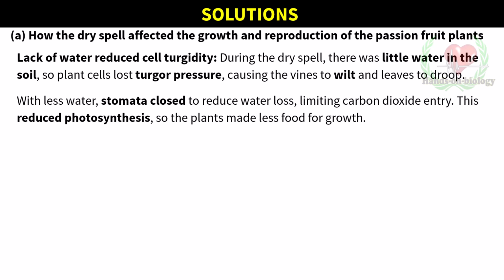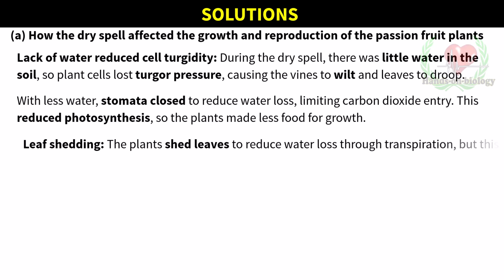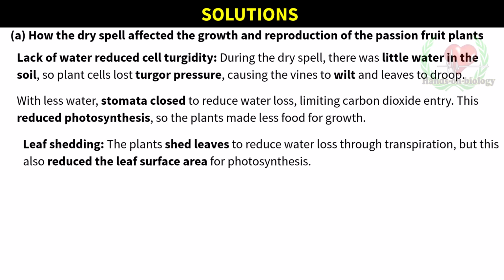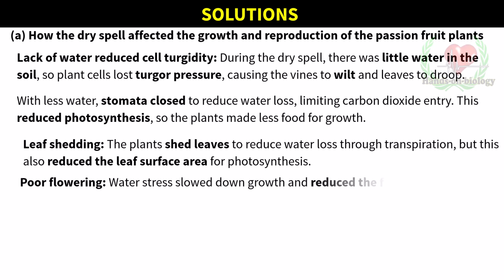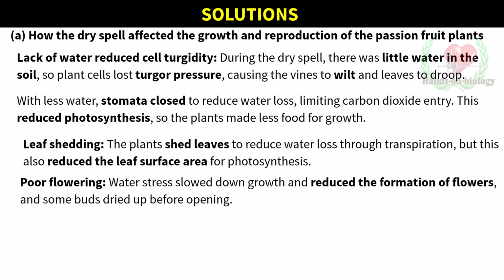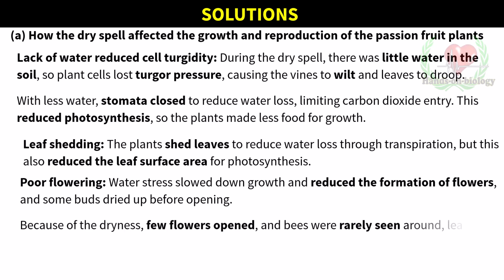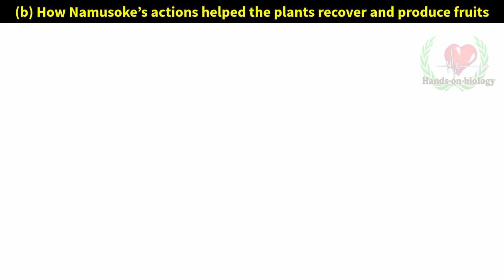Leaf shedding. The plants shed leaves to reduce water loss through transpiration, but this also reduced the leaf surface area for photosynthesis. Poor flowering. Water stress slowed down growth and reduced the formation of flowers, and some buds dried up before opening. Because of the dryness, few flowers opened, and bees were rarely seen around, leading to poor pollination and fewer fruits.